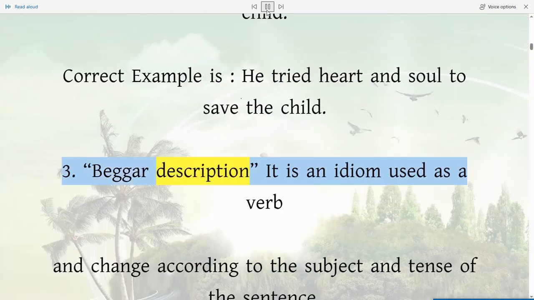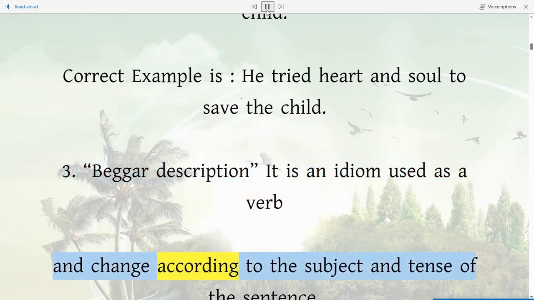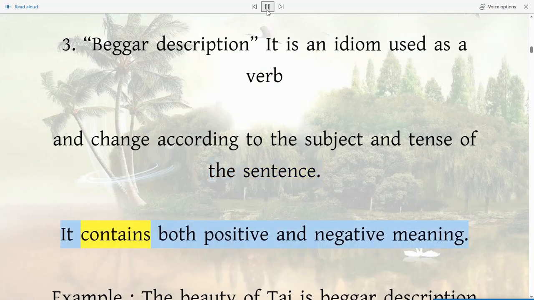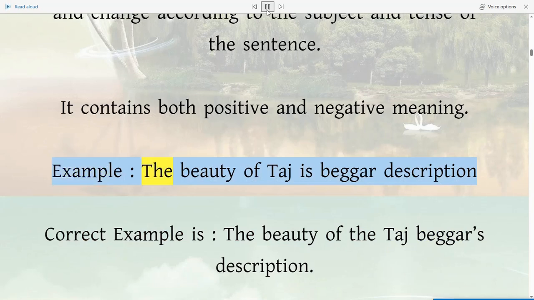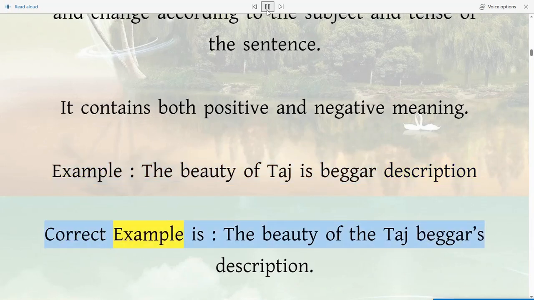3. Beggar description. It is an idiom used as a verb and changes according to the subject and tense of the sentence. It contains both positive and negative meaning. Example: the beauty of Taj is beggar description. Correct example is the beauty of the Taj beggars description.